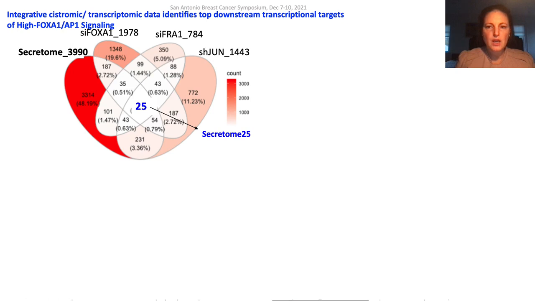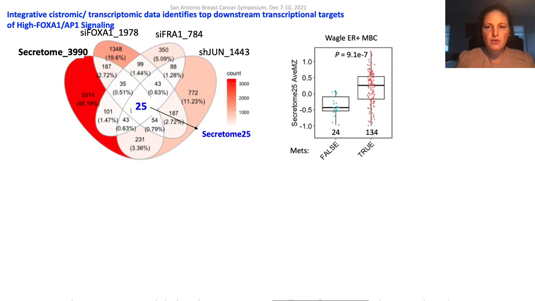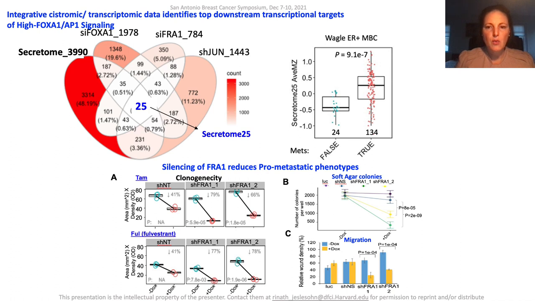They next looked at the overlap between the human secretome and the genes regulated by FOXA1, FRA1, and JUN and identified a secretome of 25 genes. When looking at RNA-seq data from clinical samples, they found that the secretome 25 is upregulated in metastatic versus primary ER-positive breast cancer tumors. Lastly, silencing of FRA1 reduced key protumorigenic and metastatic phenotypes, including clonogenicity, soft agar colony formation, and migration.